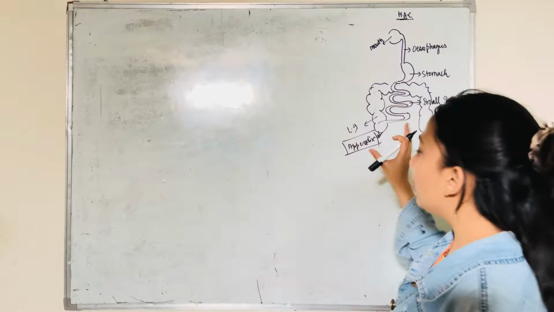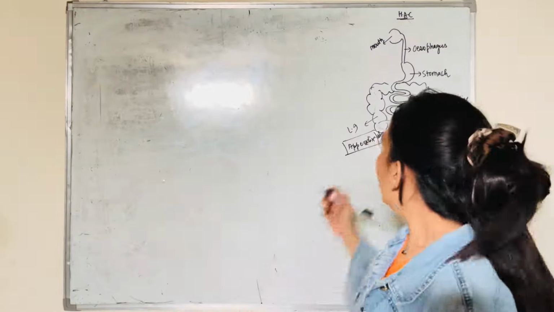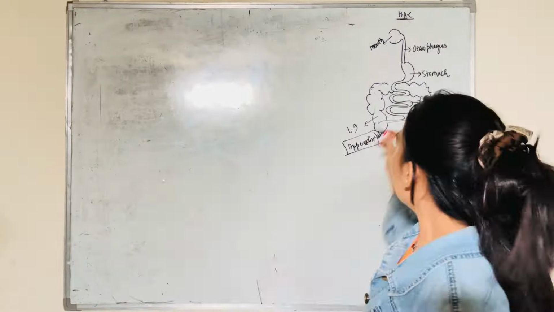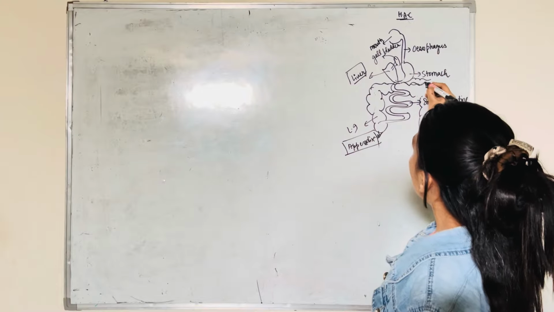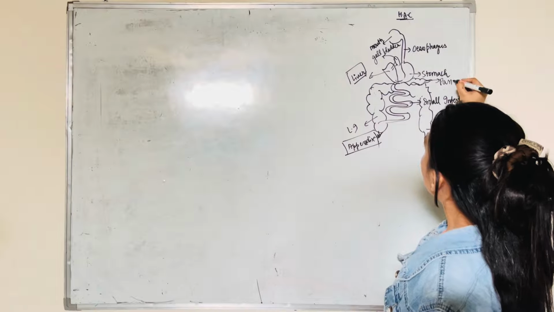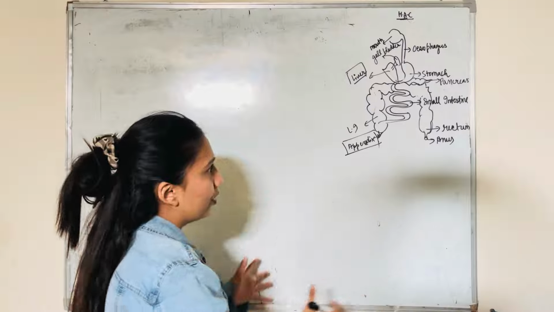So this is about the human alimentary canal, but it's very important to study the glands as well. So we have the gland, liver. It is one of the largest glands of our human alimentary canal. And then there is a sac-like or bag-like structure called the gallbladder. Then we have a structure here known as the pancreas. Alright, so let's study all these structures thoroughly.